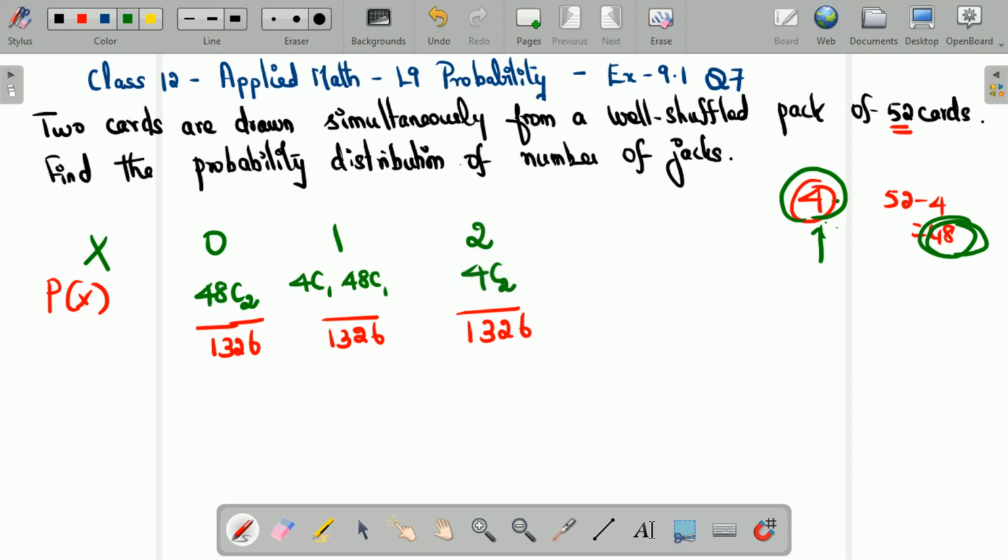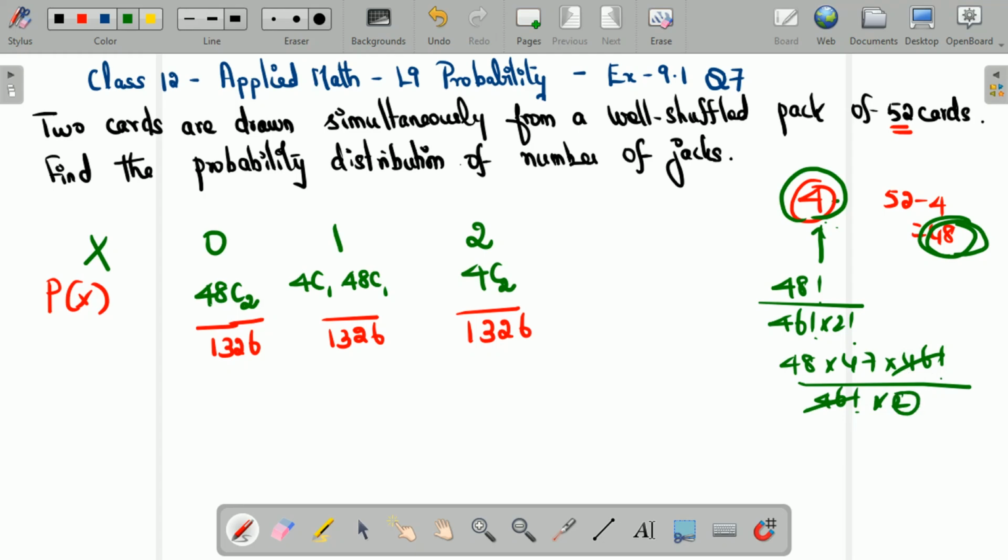Now let's compute. So 48C2 is 48 factorial divided by 46 factorial into 2 factorial. So this is going to be 48 into 47 into 46 factorial divided by 46 factorial into 2. 46 factorial and this will vanish. So 2 you divide, this will become 24.